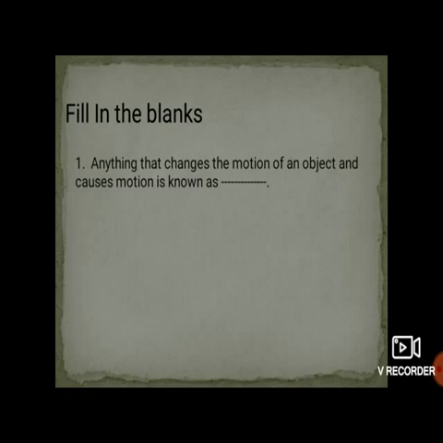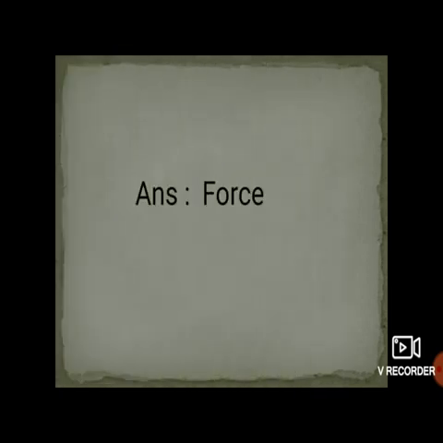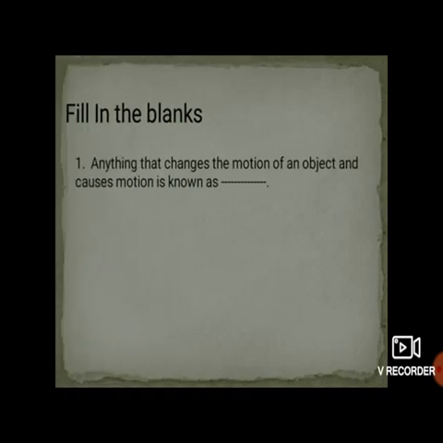Yes students, we have learned this in the theoretical part in our regular videos. In our regular lectures we have seen this. Can any student tell me the answer? Anything that changes the motion of an object and causes the motion. The answer for this question is force. Force is anything that changes the motion of an object and causes the motion.